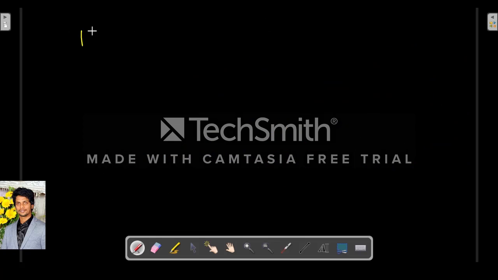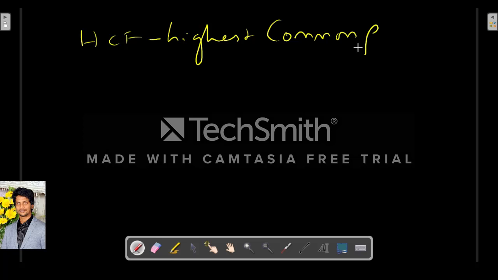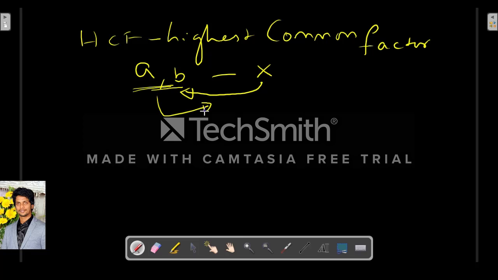Okay. So next is HCF. What is HCF? It is the highest common factor. So if there are A and B, and let's say the HCF is X, it means this X divides both A and B. So A and B are both divisible by X, and it is the highest such value. In other words, X is the highest common factor of both A and B.